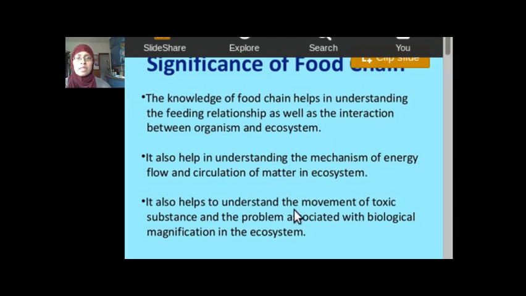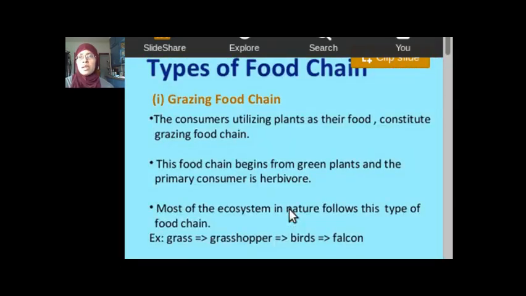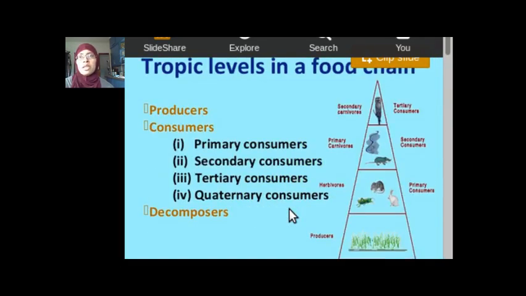Also important, something for us to think about, is how toxic substances will accumulate in an ecosystem. So usually, let's go back to the slide here, this one here. If there's some kind of toxic material in the producers, right, they will tend to accumulate in the tertiary consumers.